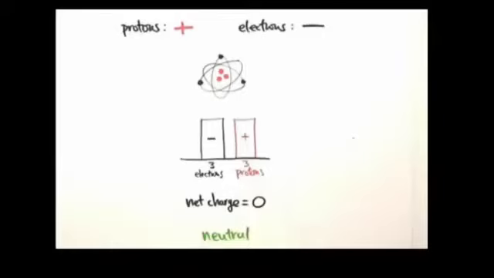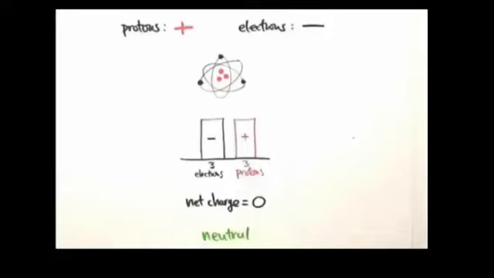Students, if protons have positive charge and electrons have negative charge, then what will be the charge on an atom? We will not discuss neutrons over here because neutrons have no charge. Keep in mind, students, that each and every atom has the same number of electrons and protons. Like if an atom contains 4 protons, it must have 4 electrons. Let's have a look at the atom shown on your screen. It contains 3 protons, so it must have 3 electrons.